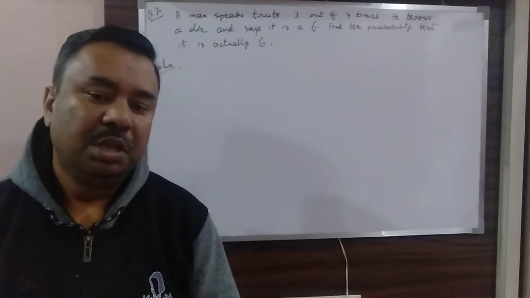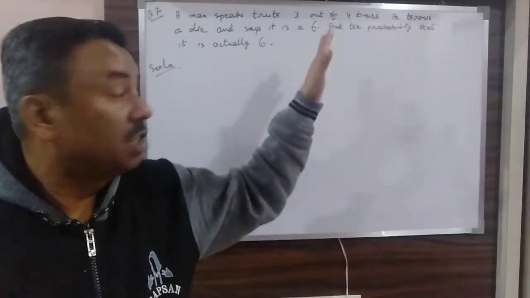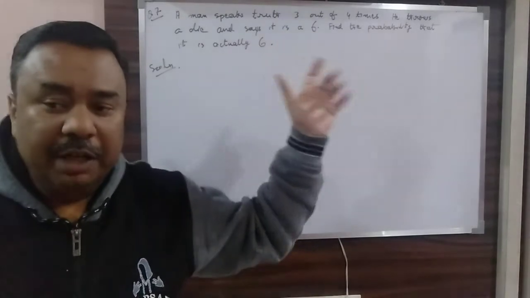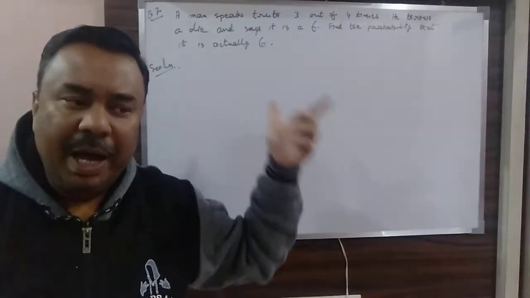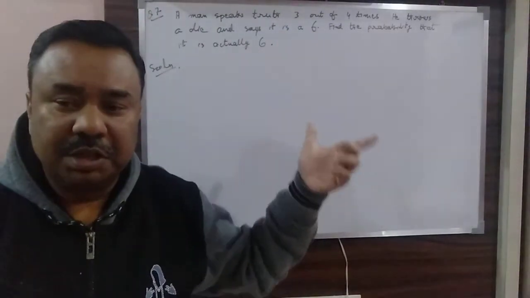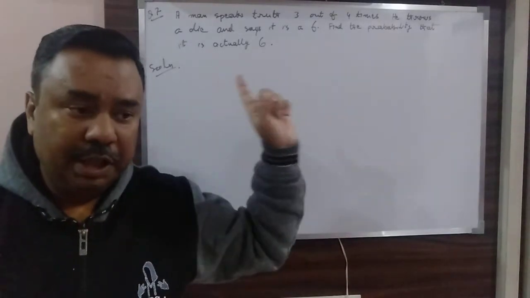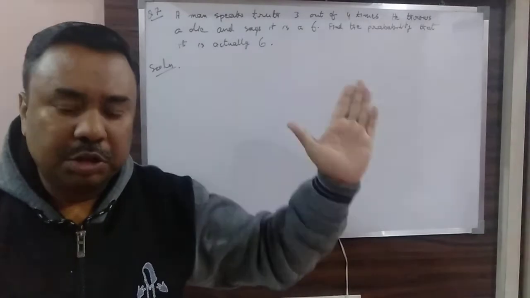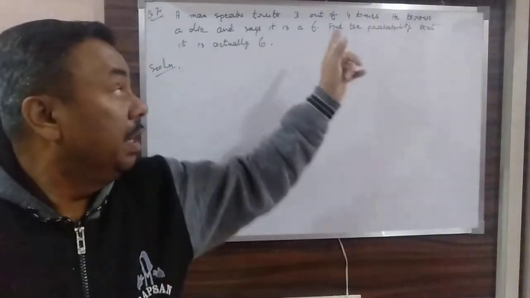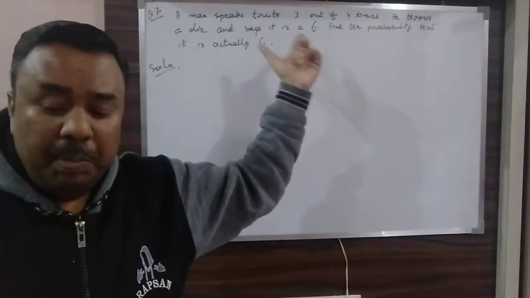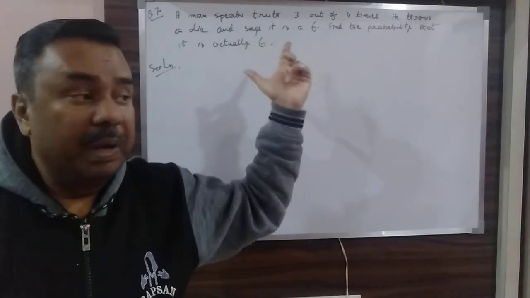That means the probability of the man saying truth is 3 by 4. He says truth 3 times, and the 4th time he says a lie.